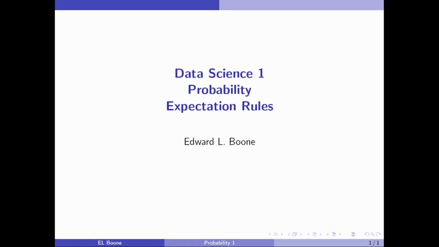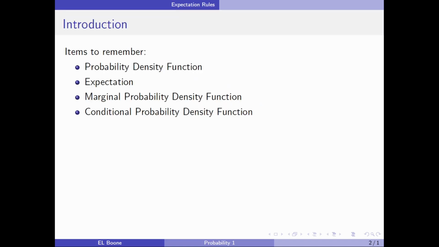Welcome to Data Science 1, Probability, Expectation Rules. What we're going to need to know is what a probability density function is. We're going to need to know what expectation is. We're going to need to know what a marginal probability density function is and a conditional probability density function. Well, not really the last two, but we do need to know the other two.